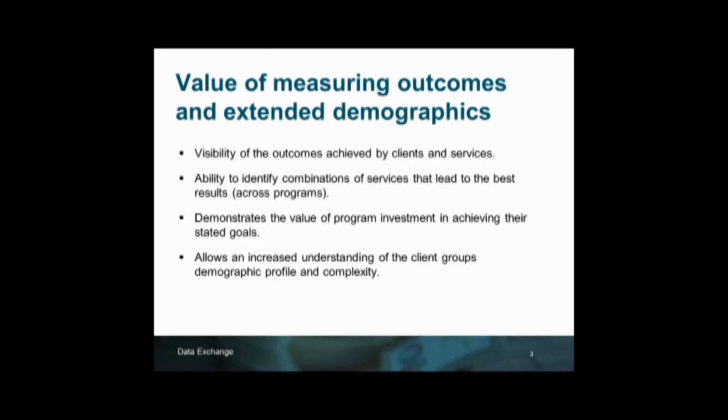Firstly, let's discuss the value of measuring outcomes and extended demographics. The partnership approach is all about recording these outcomes to feed into the bigger picture, which is improving the lives of Australian individuals and families by ensuring their access to quality social services. The partnership approach is focused on outcomes measurement and the capture of the client pathways data. So this data will provide visibility of the outcomes achieved by clients and services, so you'll be able to see the outcomes that they're achieving very clearly.